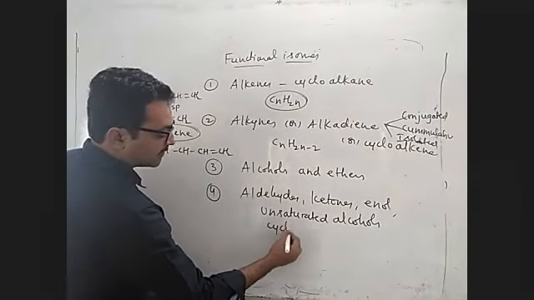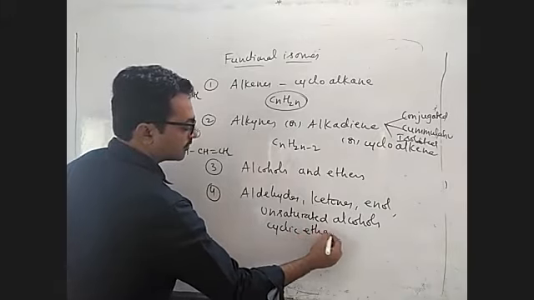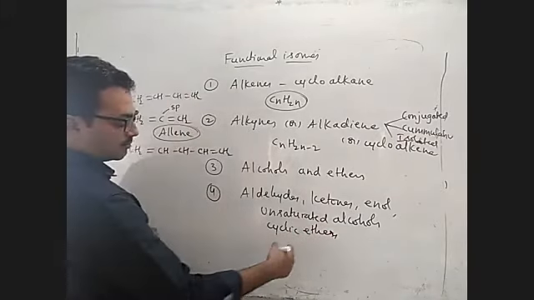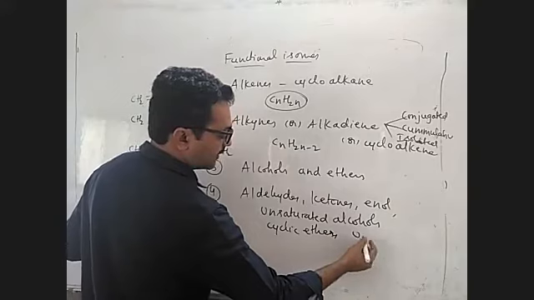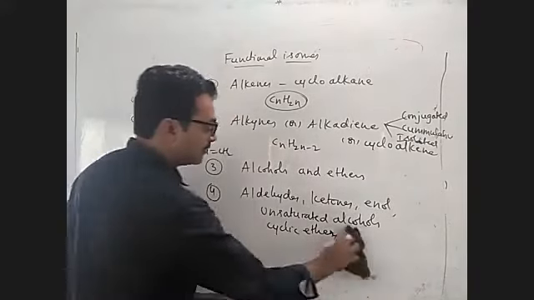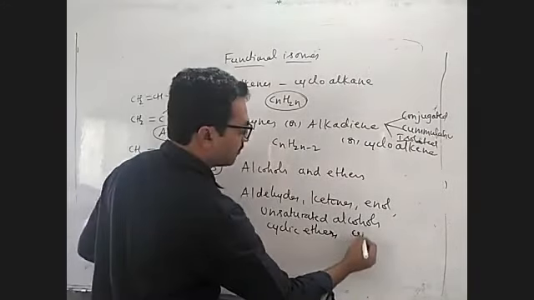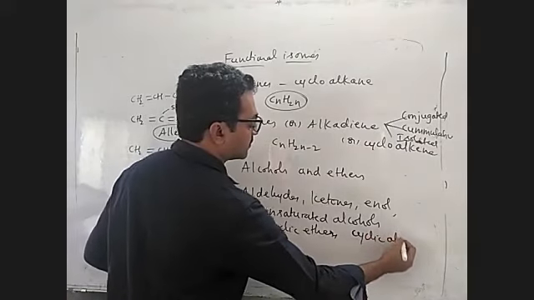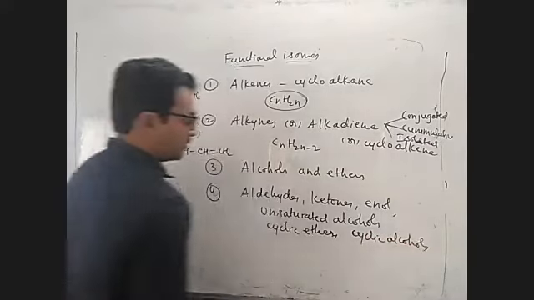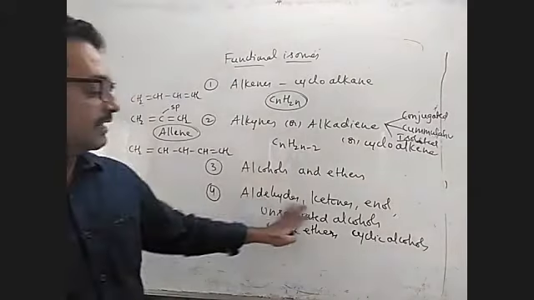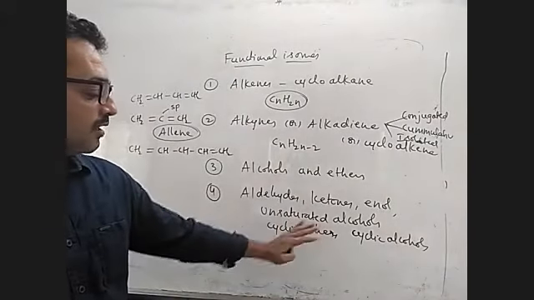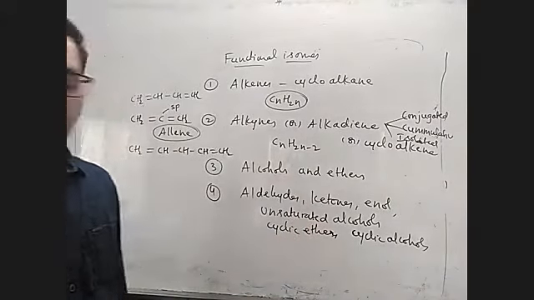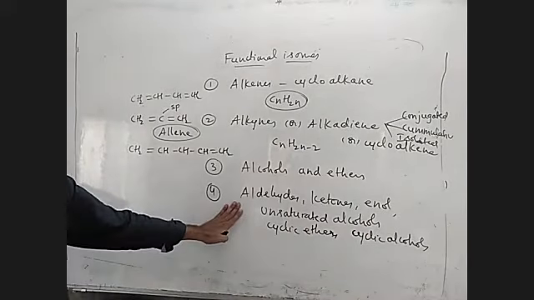Next, cyclic ethers and cyclic alcohols also will come in. These are one set of functional isomers. Okay. Aldehydes, ketones, enones, unsaturated alcohols, cyclic ethers, and cyclic alcohols will come under this category, the fourth category.